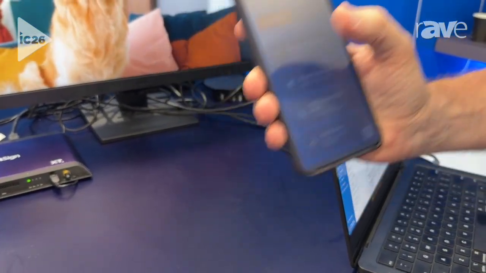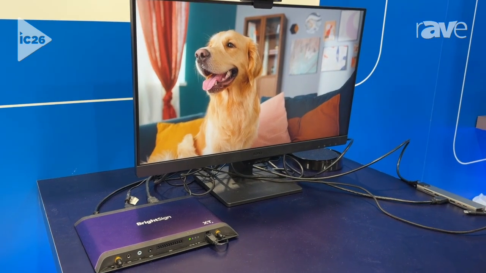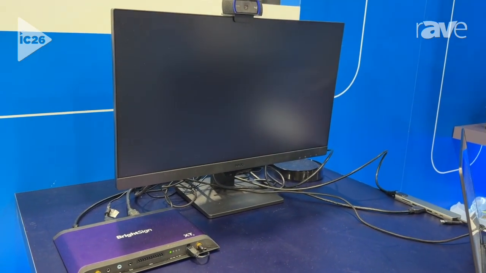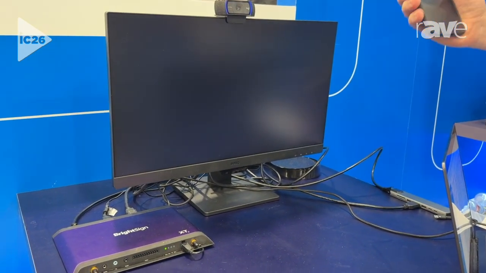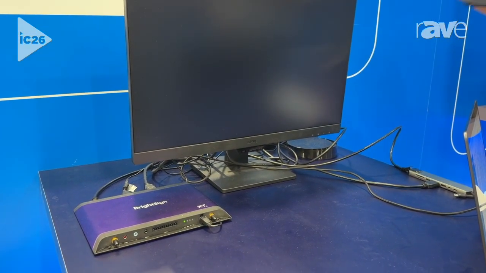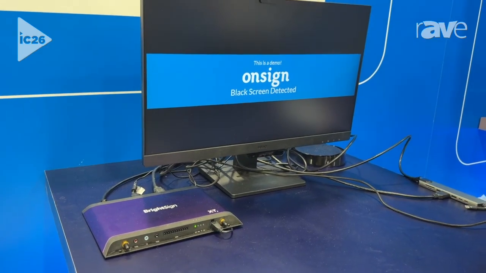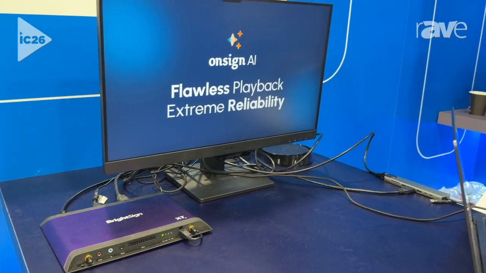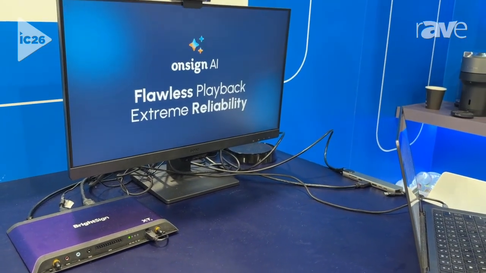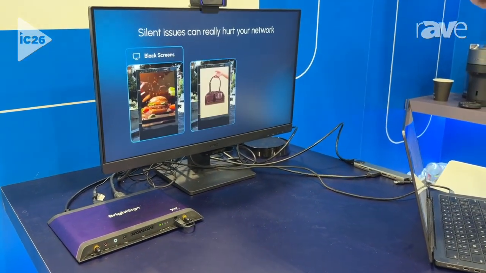This content is a video, and you're going to see a black screen. This black screen is being placed there on purpose, and we're using the AI running on the player level to detect that something is wrong with this device. You're going to see in a second a pop-up saying, hey, a black screen has been detected. And it's not just detecting locally, we can trigger a fallback content so that your audience is not shown some content that was not supposed to be there.